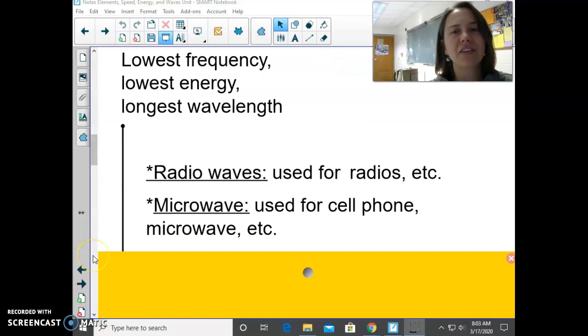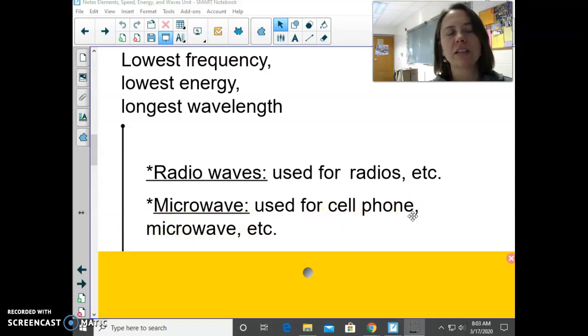So let's take a look at the electromagnetic spectrum, the spectrum of all of the electromagnetic waves. Starting at the lowest frequency, lowest energy, and longest wavelength are the radio waves, which are used for radios for carrying sound energy and other purposes. And then with a slightly higher frequency, slightly higher energy, and a shorter wavelength are microwaves, and they are used for cell phones.